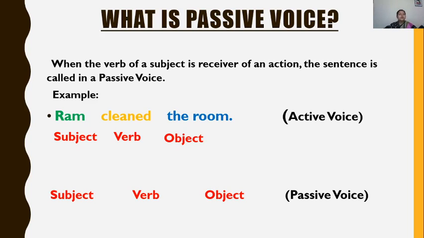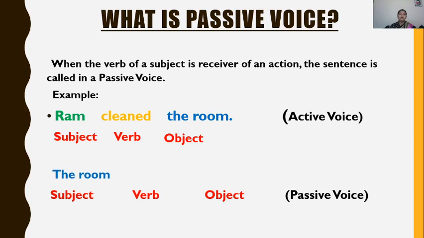I told you that in a passive sentence, the subject becomes the receiver. What is the subject of a passive voice sentence? The receiver of an action. So who is the receiver in this sentence? The room. So the room will be my subject in passive.